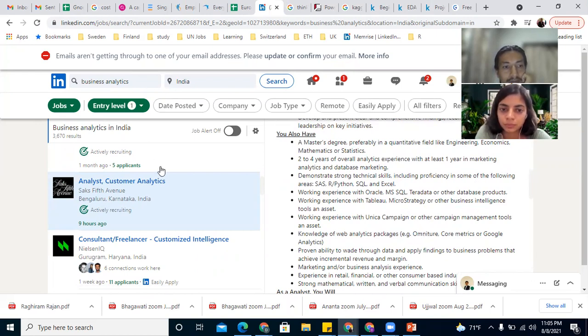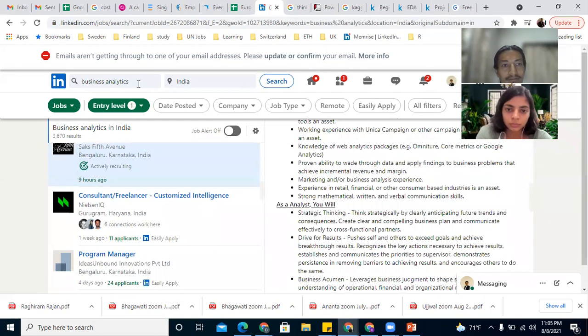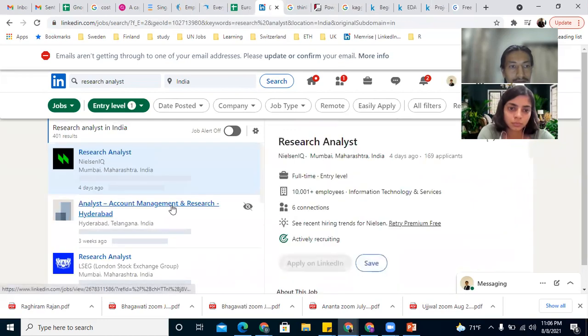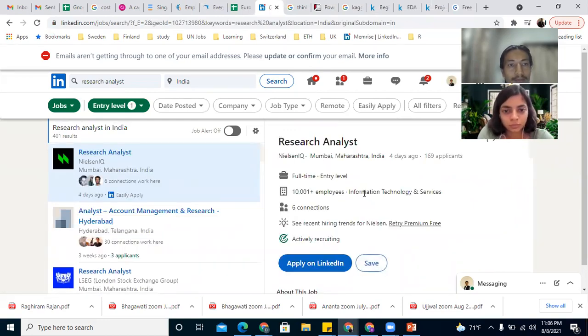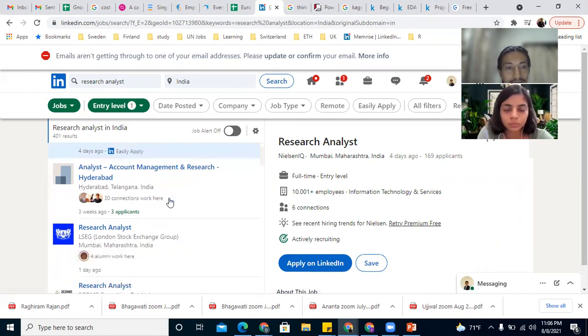For example, this one again has a requirement for R or Python, SQL, and Excel. If you are looking for a research analyst role, the top companies for research analysts are IDC, Gartner, Forrester, Deloitte also.